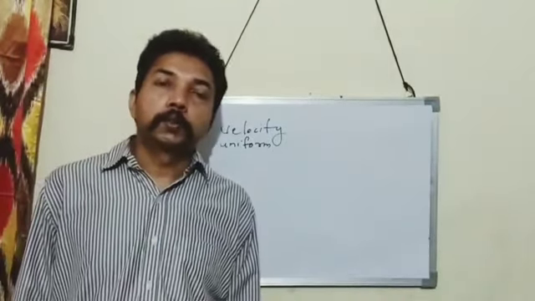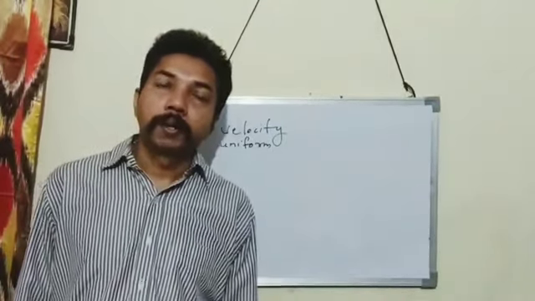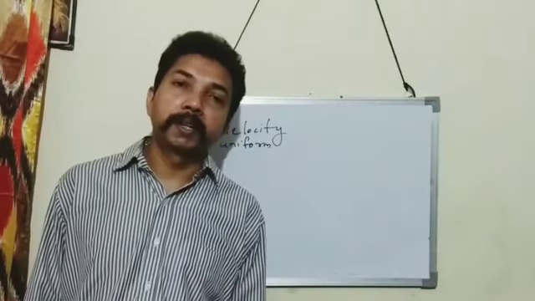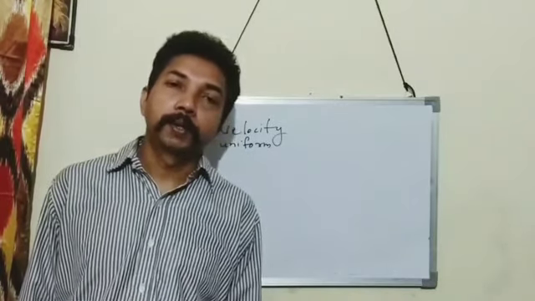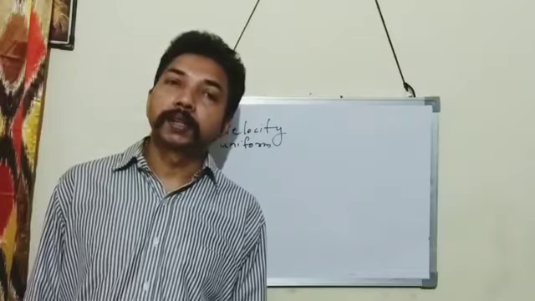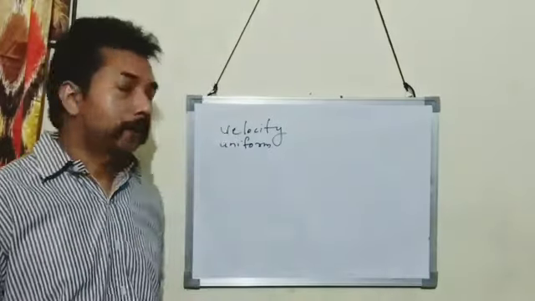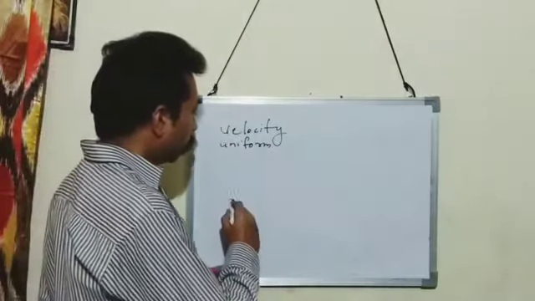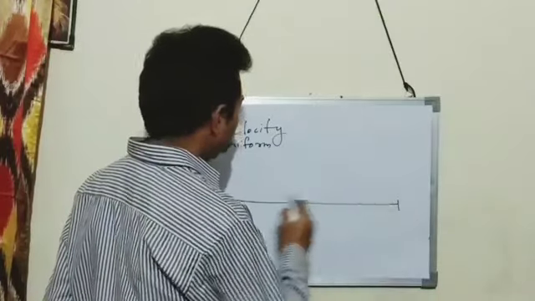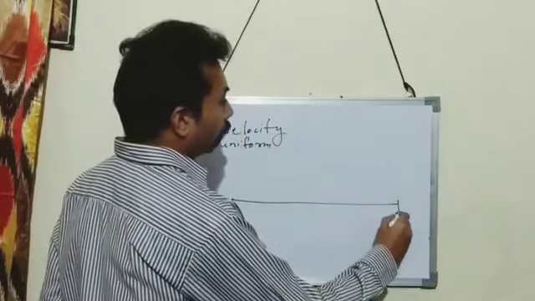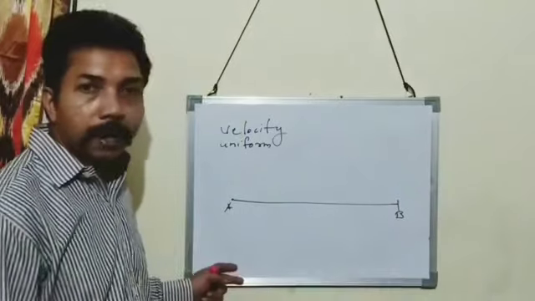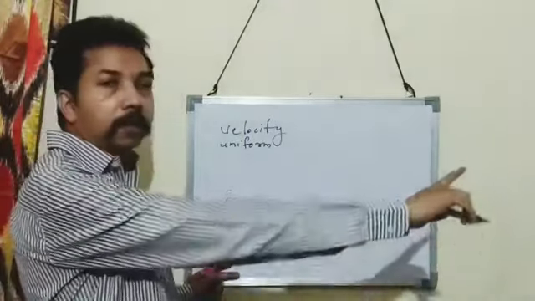The next one is uniform velocity. When a body has equal displacement in equal interval of time, then velocity is uniform. For example, a boy goes from A to B in a specific direction, straight line direction.